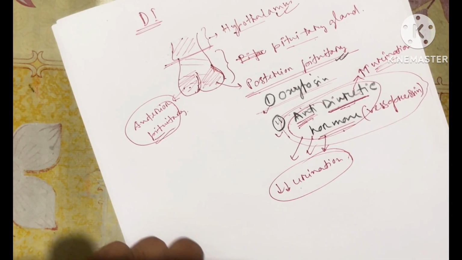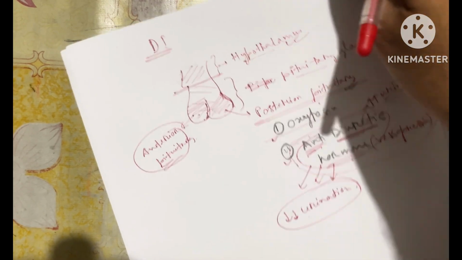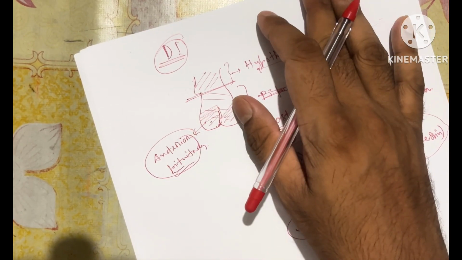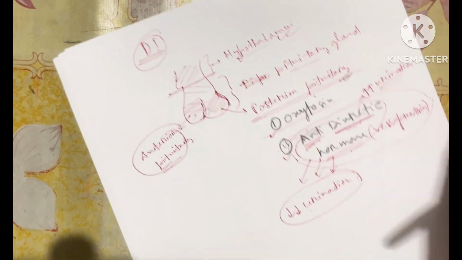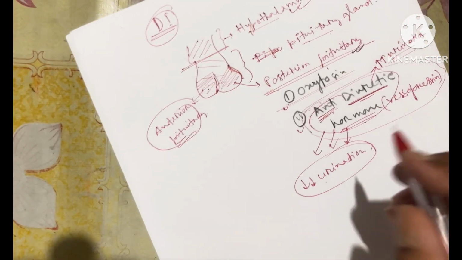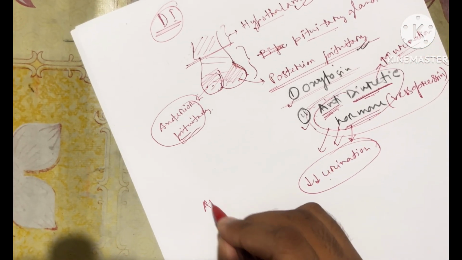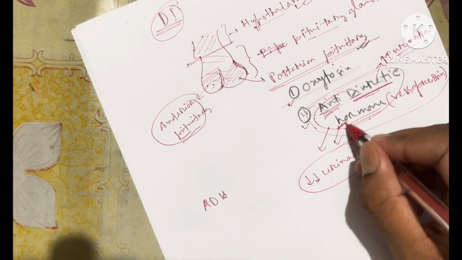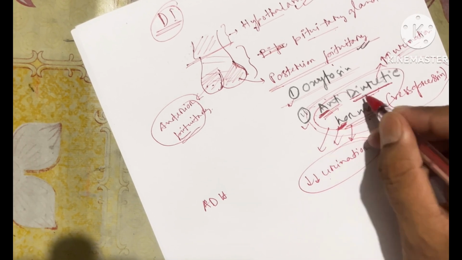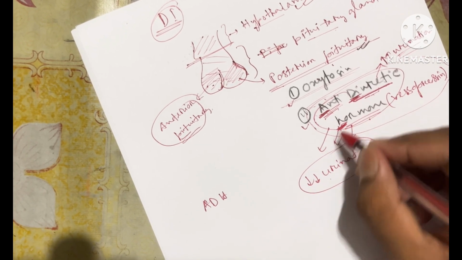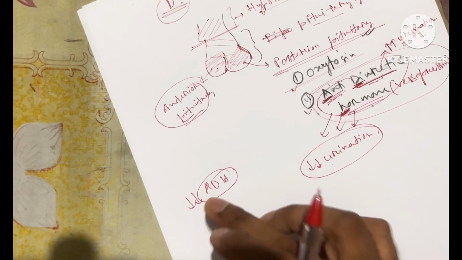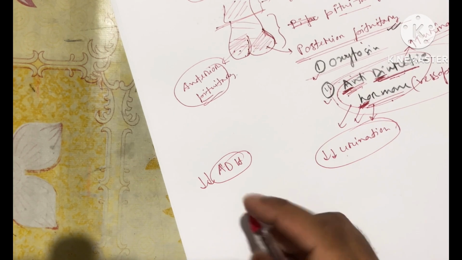So, the name diabetes insipidus has no relation with a high blood glucose level. Diabetes insipidus is a case where ADH, the antidiuretic hormone, concentration decreases.